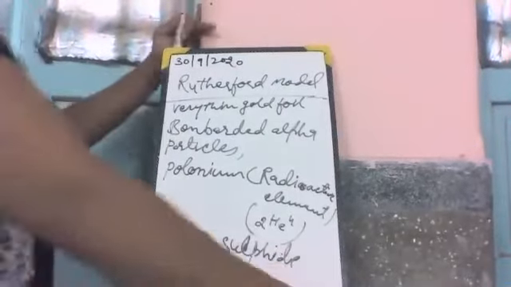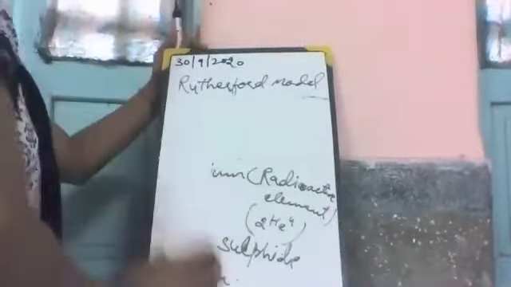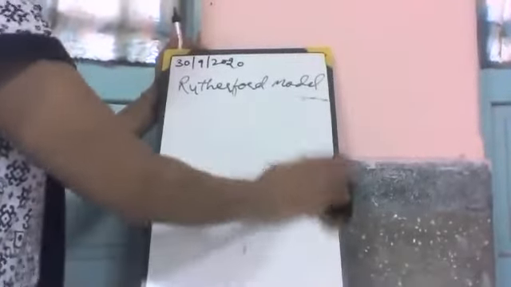Here are some observations we can see from this experiment.